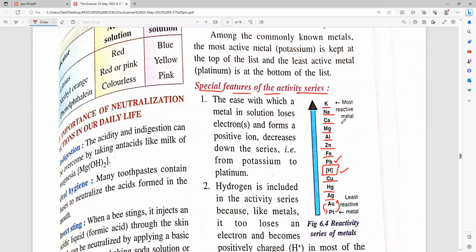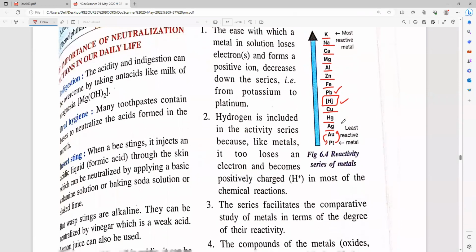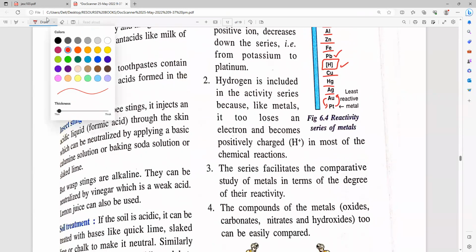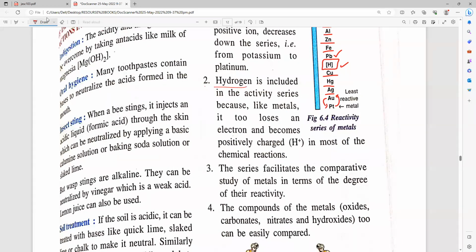Teriada, you should ask me, or else you should learn. What is the reason? Everybody, read the second point. Why hydrogen is included in metal activity series? What is the reason, all of you? Hydrogen is included in the metal activity series because, like metals, it will lose the electrons or gain the electrons.